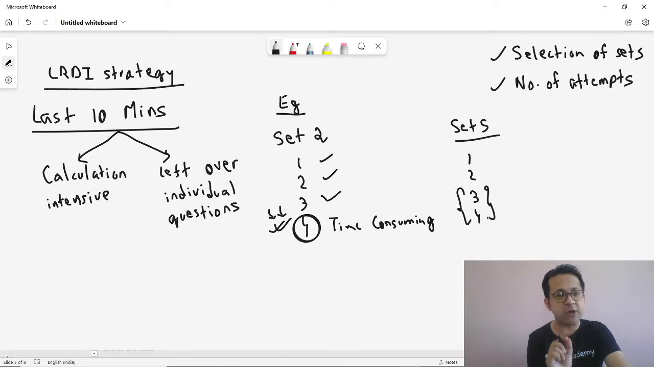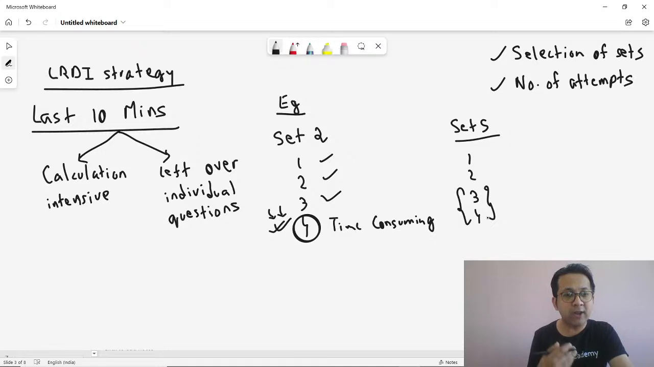So in the last 10 minutes of your paper, rather than starting a new set, you go back to the individual leftover questions in the sets that you have already solved and try solving them. Again, I'm repeating, in the last 10 minutes the human mind is under a lot of pressure. Don't pick up something new. If you get the answer, well and good. But what happens if you don't? You'd end up wasting 10 minutes of the paper. Don't do that. So in the last 10 minutes, calculation intensive questions or leftover individual questions is what I'm going to do.